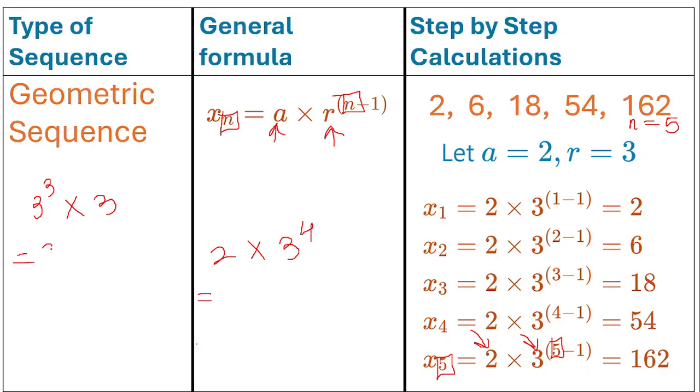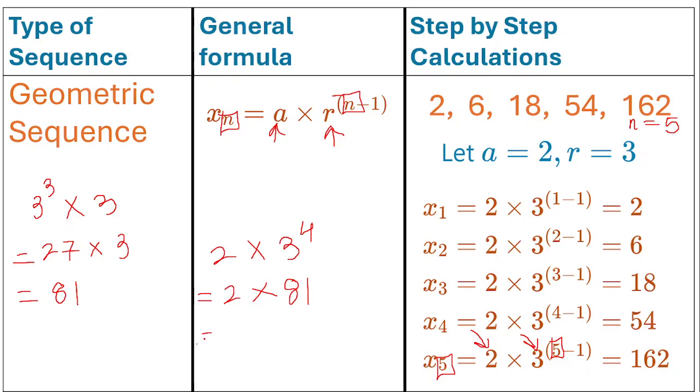What is 27 multiplied by 3? That's definitely 81. You can just put 3 to the fourth power inside the calculator, and that'll give you 81.